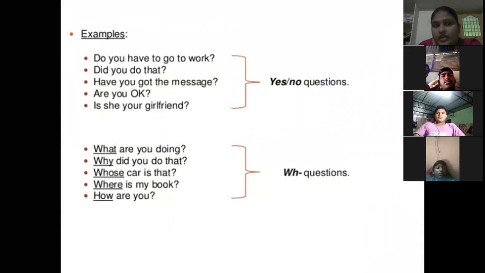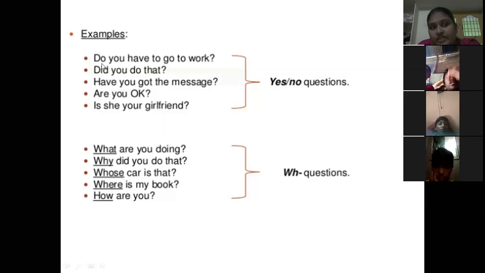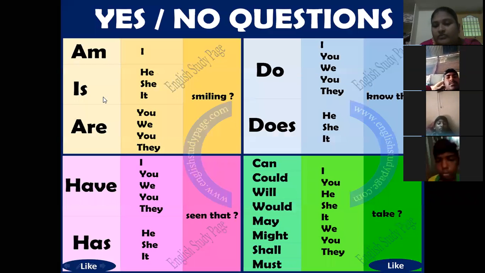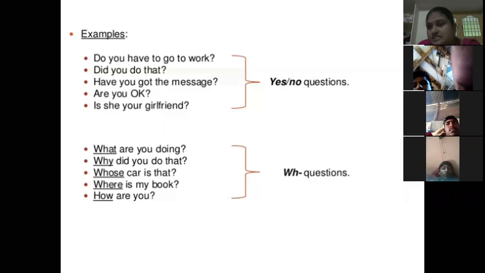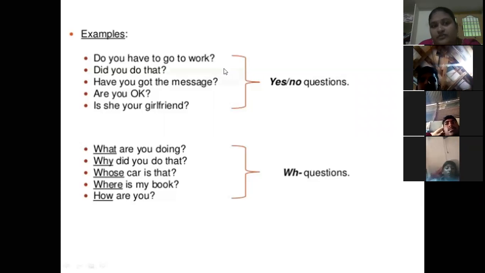See here a few examples for interrogative sentences. In that, the first one is the yes or no type question. A yes or no type question starts with a helping verb. See, have you observed the starting words: do, did, have, is? These are all yes or no questions. The question which starts with a helping verb comes under yes or no type. So for this, the answer is also just yes or no.